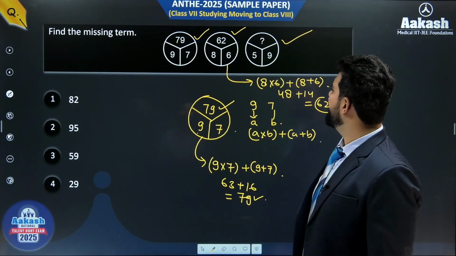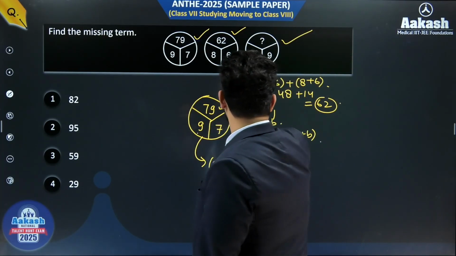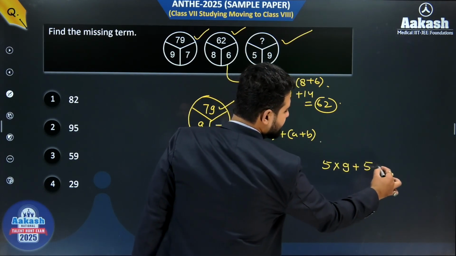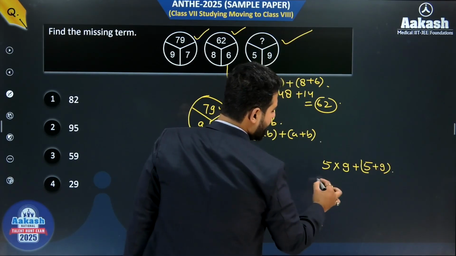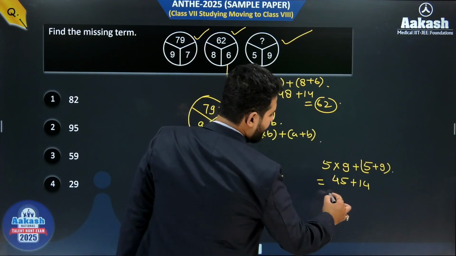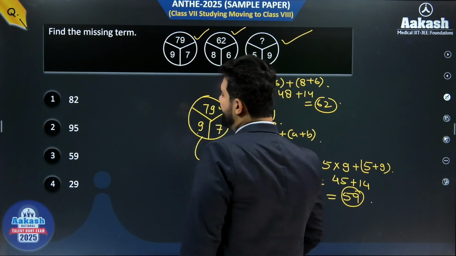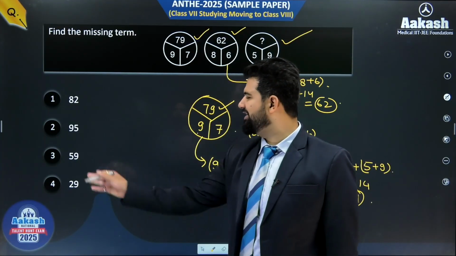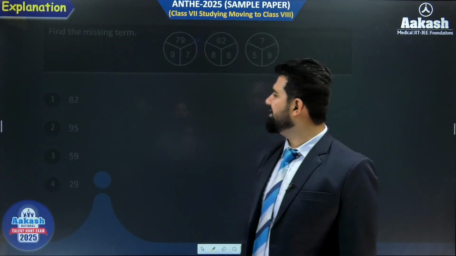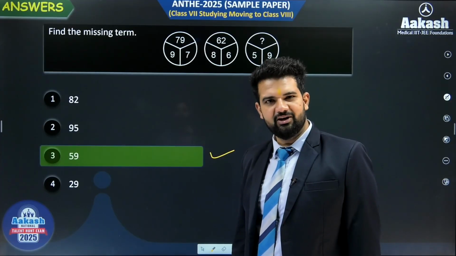So what do we have here? We have 5 and 9. If you multiply 5 and 9 and add 5 plus 9, what will we have? We have 45 plus 14, and 45 plus 14 is 59. Do we have 59 in the option? Yes, we have 59 in the option. So the correct answer for this question is 59, that is option number 3.